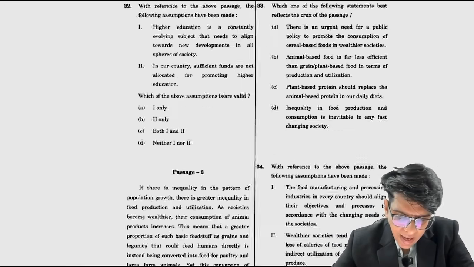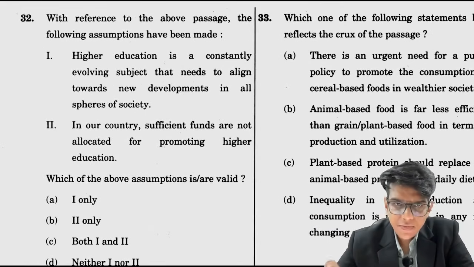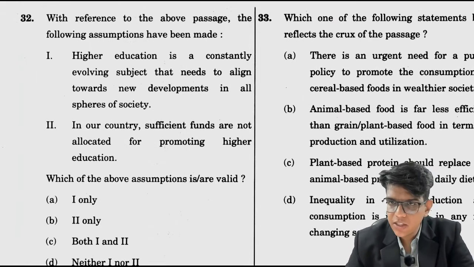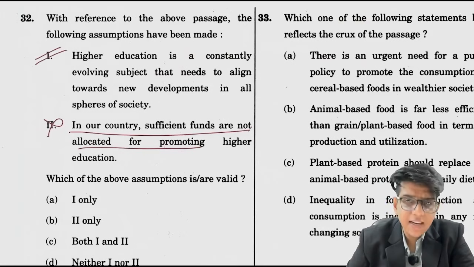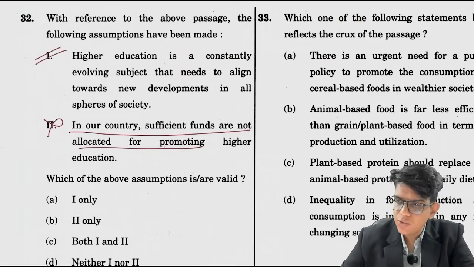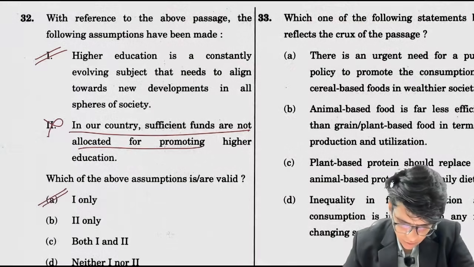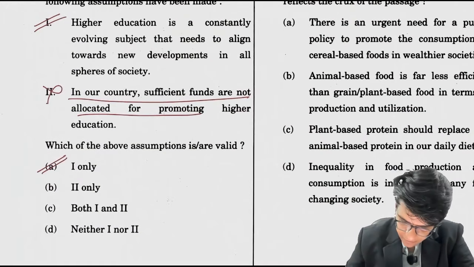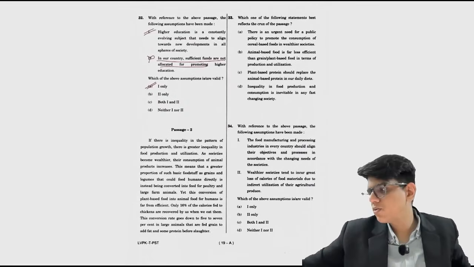Then, higher education is a constantly evolving subject that needs to align towards the development in the spheres of the society. Aligned means change should keep happening with the requirement. In our country, sufficient funds are not allocated for promotion. This is not true. This is relevant. Okay, so the answer has to be A. Okay, answer has to be option A. So 32's option is A. Then what is next? 33, 34 and so on.